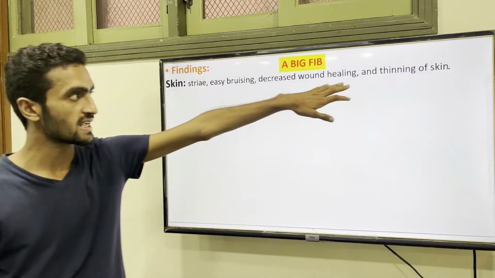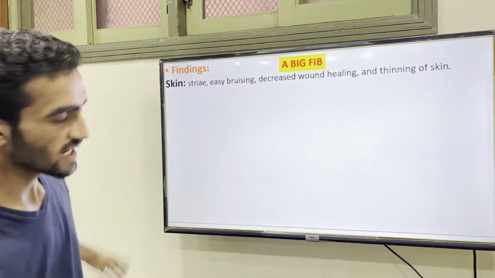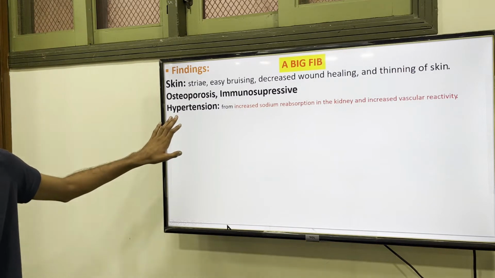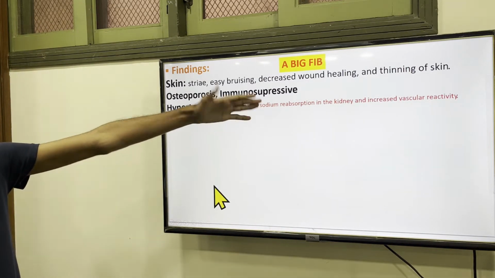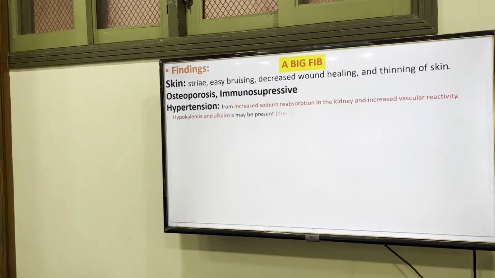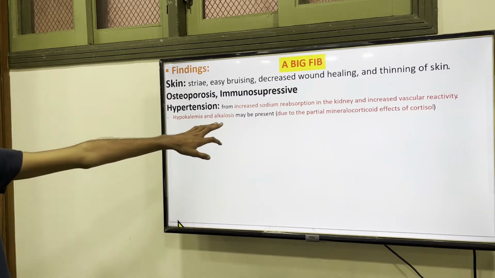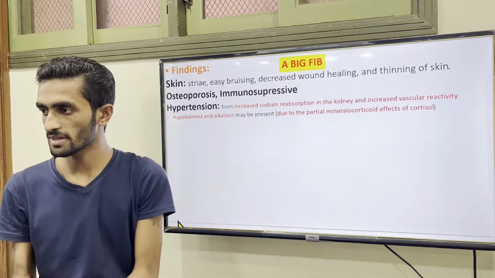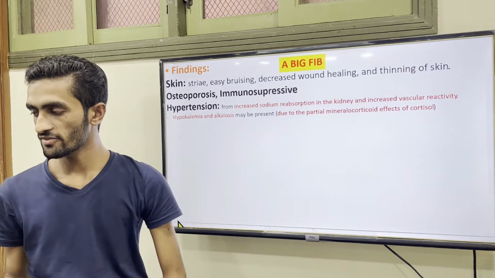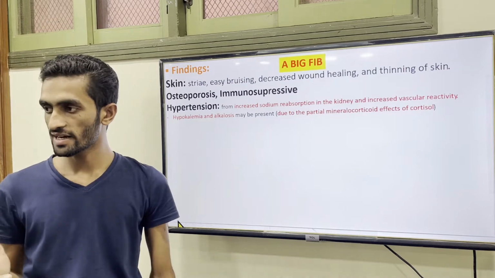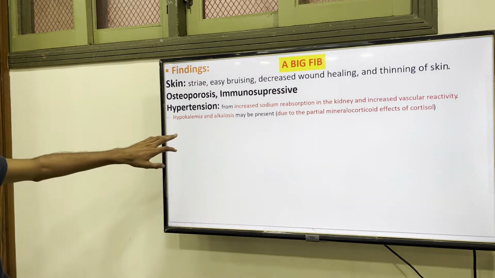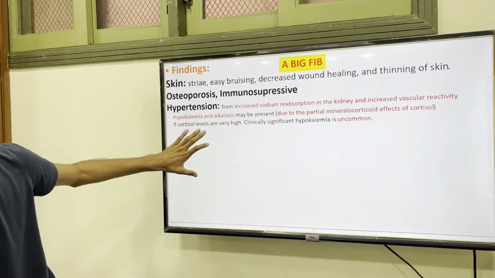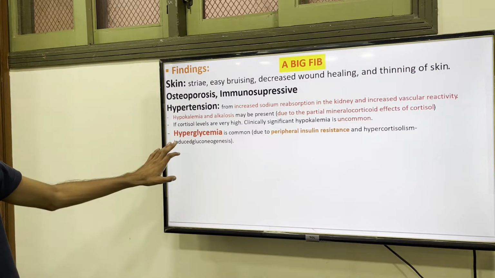Second, you will see striae and easy bruising, decreased wound healing and thinning of skin. And if you look at osteoporosis, immunosuppressive function, and hypertension, because one of the functions is blood pressure, there is increased sodium reabsorption in the kidney and increased vascular reactivity, and they may have hypokalemia and alkalosis because of a partial mineralocorticoid function. Finding may be hypokalemic alkalosis type, though if cortisol is high, hypokalemia is mostly uncommon.